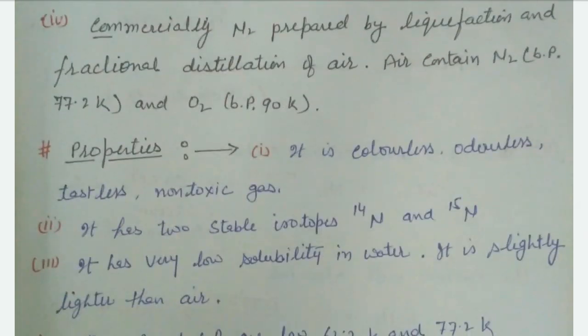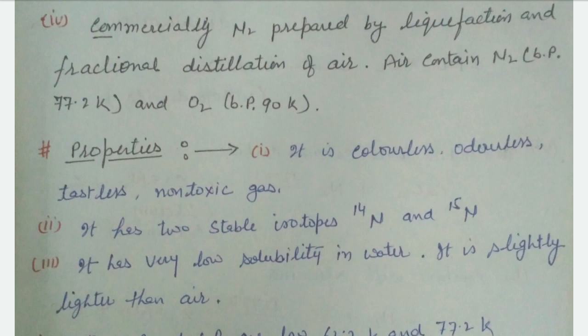Dinitrogen is commercially prepared by fractional distillation of air. Air has nitrogen as well as oxygen, but there is a large difference between the boiling point of nitrogen and oxygen. The boiling point of nitrogen is 77.2 Kelvin, while the boiling point of oxygen is 90 Kelvin. When in liquid form, they are heated, and first at 77.2 Kelvin nitrogen is obtained by fractional distillation.